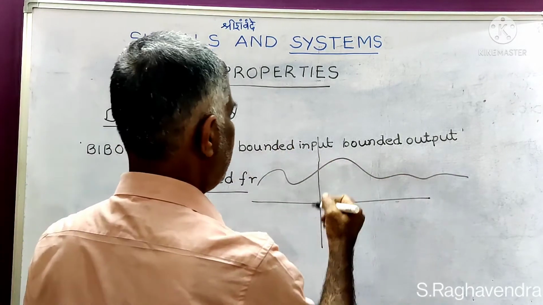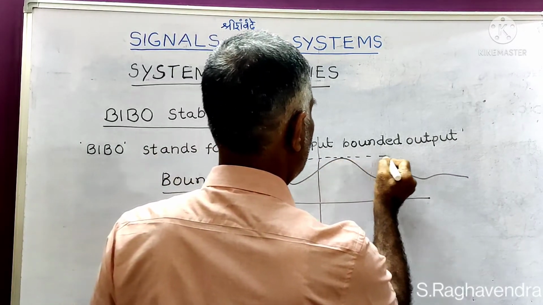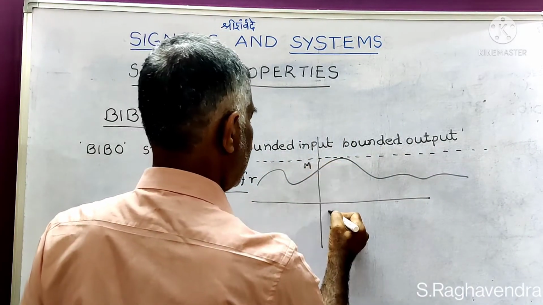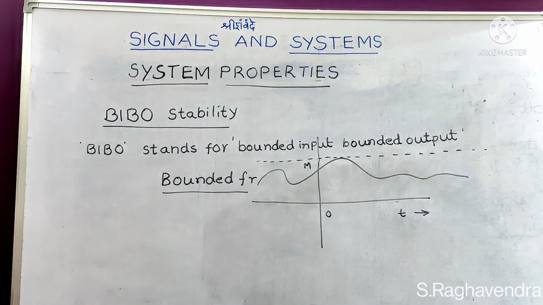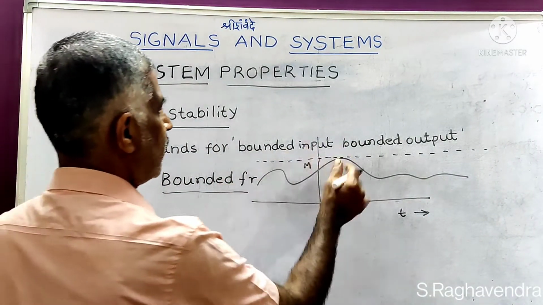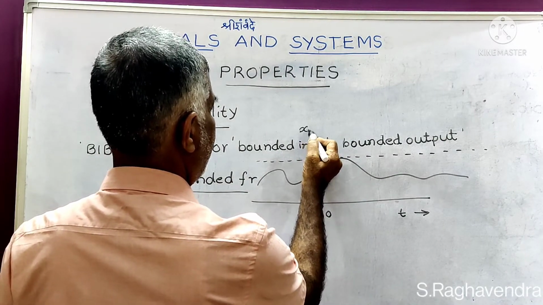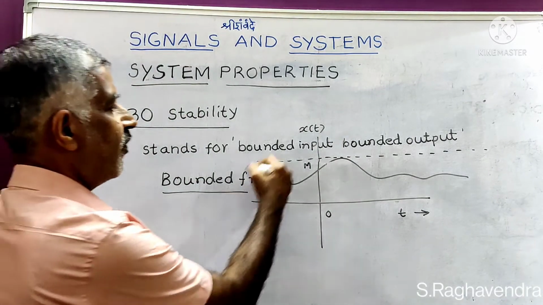I will sketch a function, and this is the maximum value M. Say this function is x of t. This is a bounded function.